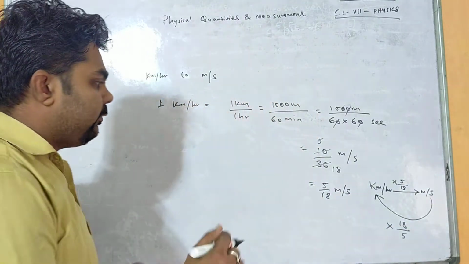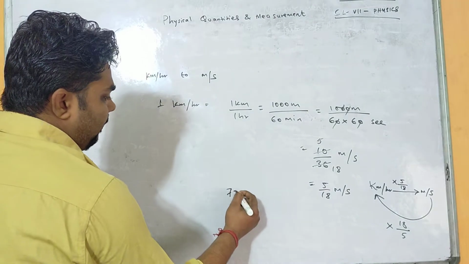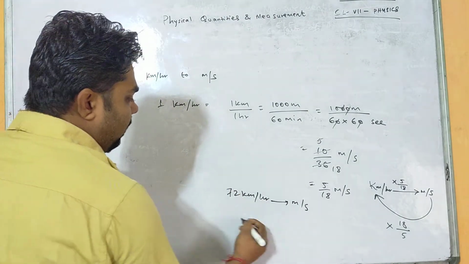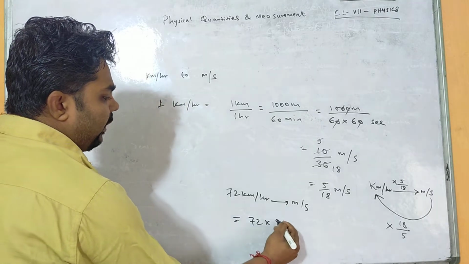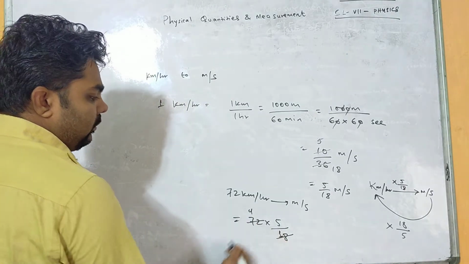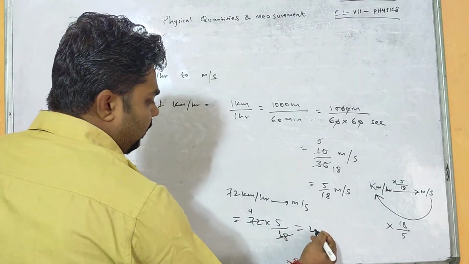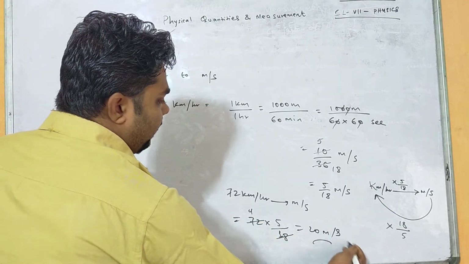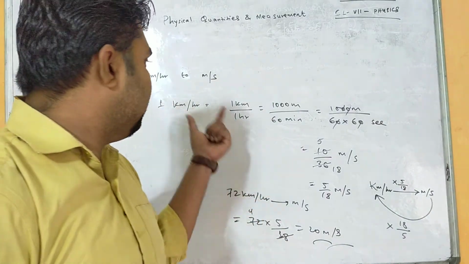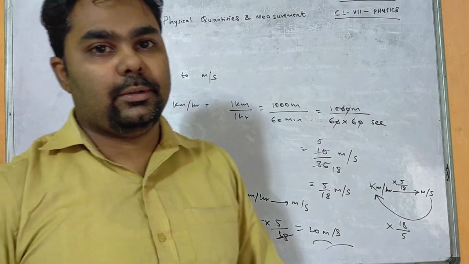So for example, if I say 72 kilometer per hour convert to meter per second, then you will say 72 into 5 by 18. 18 4s are 72, 4 5s are 20, so 20 meters per second is the answer. So likewise we convert kilometer per hour to meter per second.